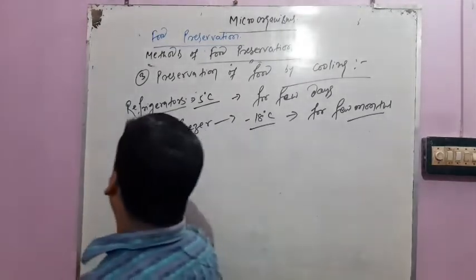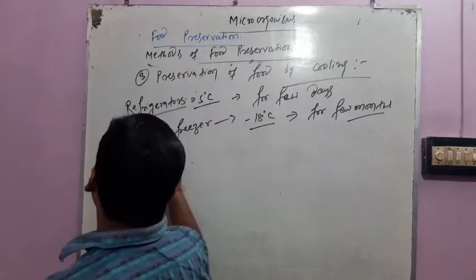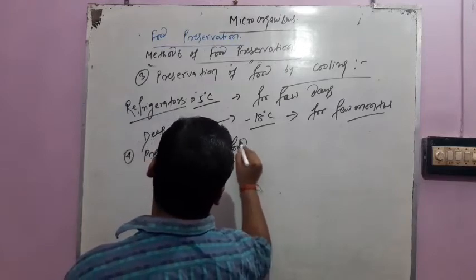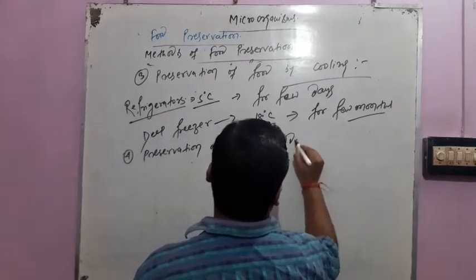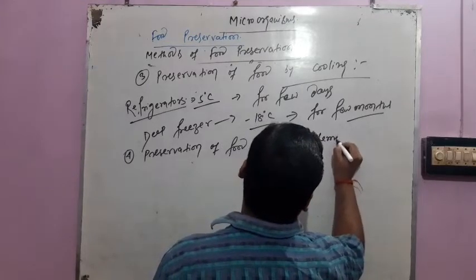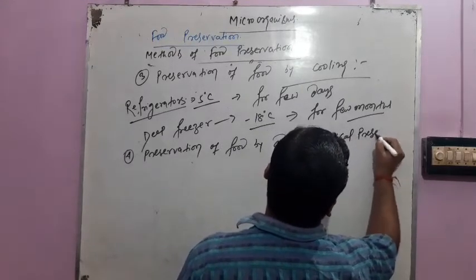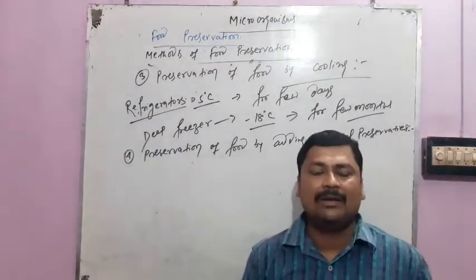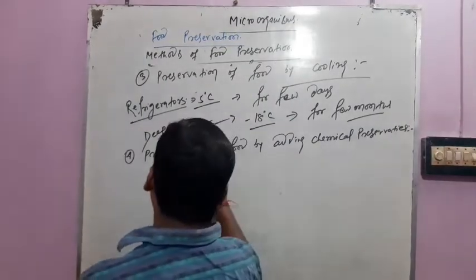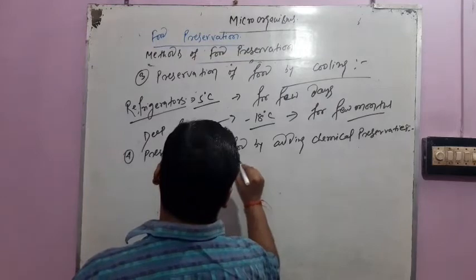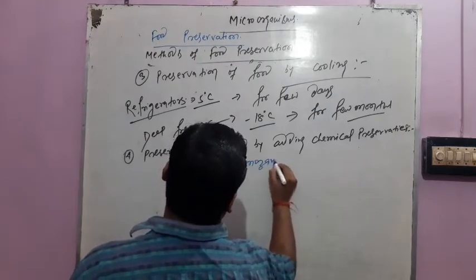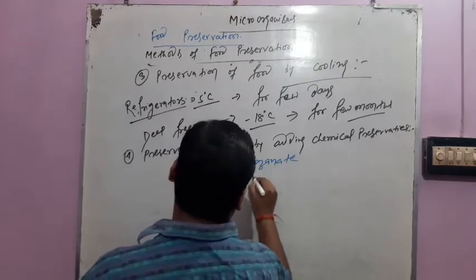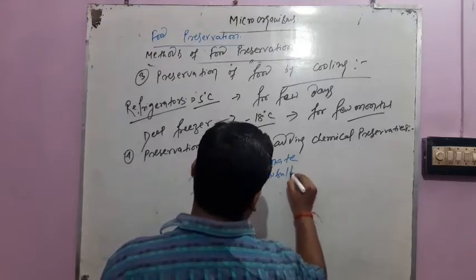The next method is preservation of food by adding chemical preservatives. Two chemical preservatives that we commonly use are sodium benzoate and sodium metabisulfite.